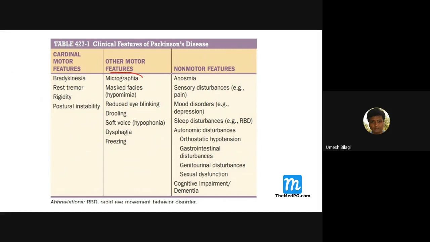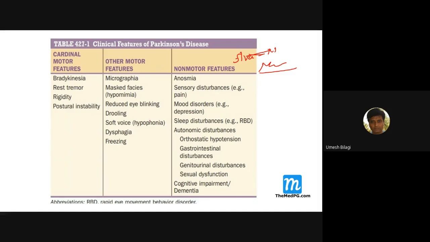And micrographia, which means small handwriting, masked face, reduced eye blinking, drooling, soft voice, dysphagia, and freezing, where suddenly they freeze. These are other features. These are all motor features. Although, as I told you, it is not only the issue of nigrostriatal fibers, other systems are also involved.